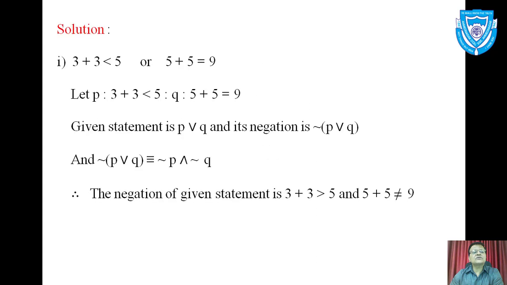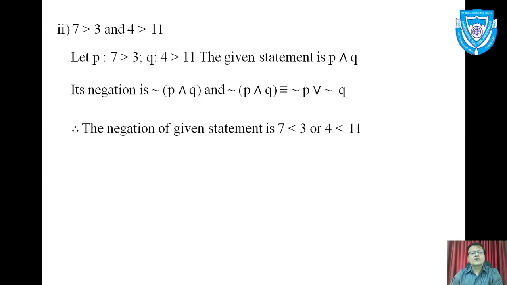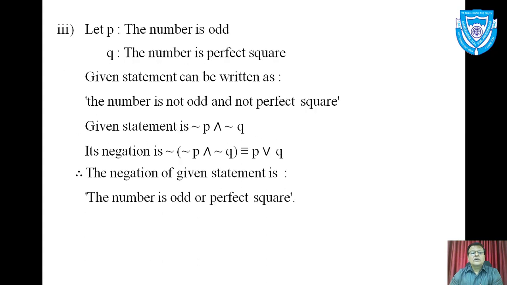Third statement says the number is neither odd nor perfect square. You read this sentence. The given statement can be written as the number is not odd and not perfect square.